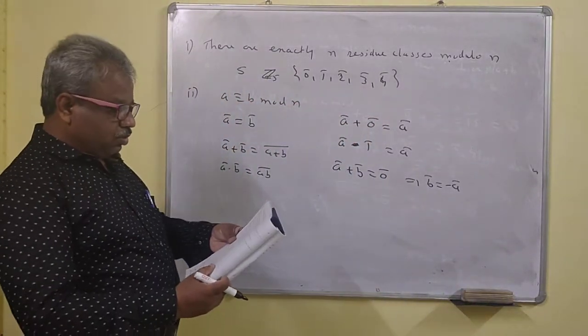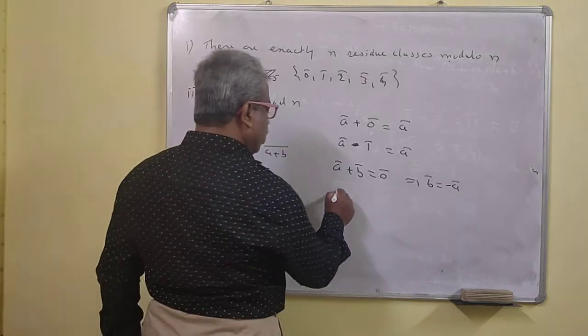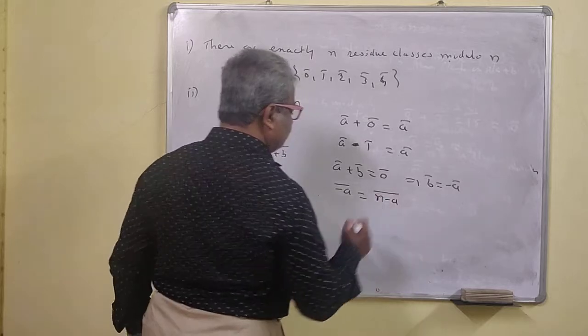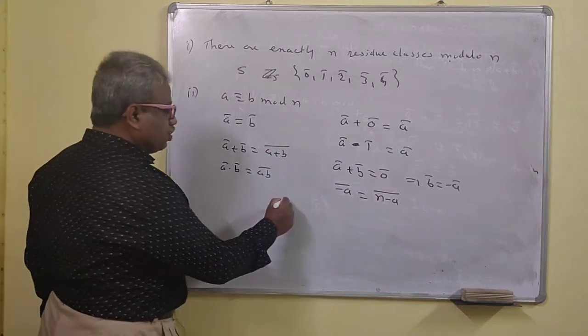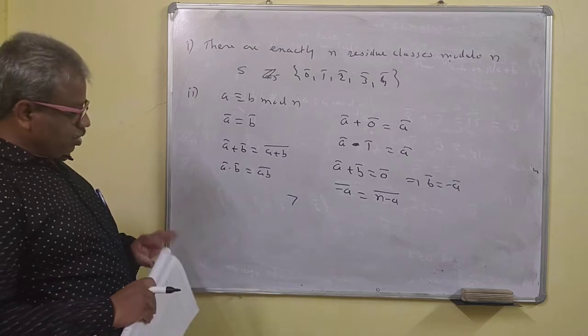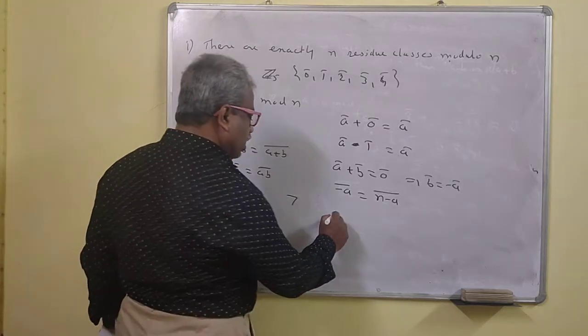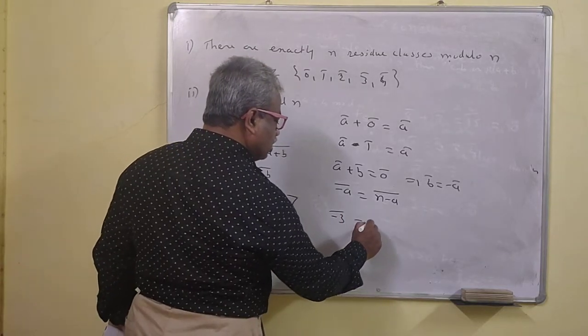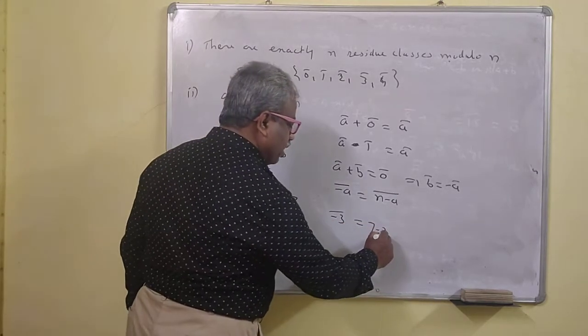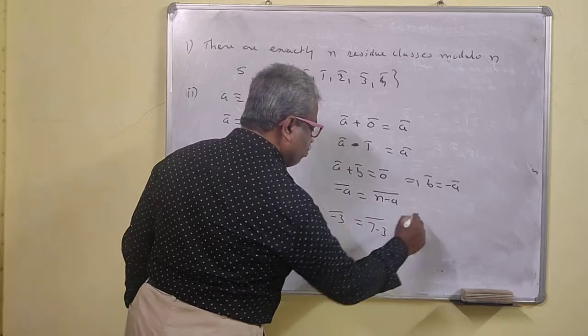Now one thing: minus A bar is the same as n minus A bar. Suppose this is modulo 7. Then minus 3 bar is just 7 minus 3 bar, which is 4 bar. So minus 3 bar is the same as 4 bar.